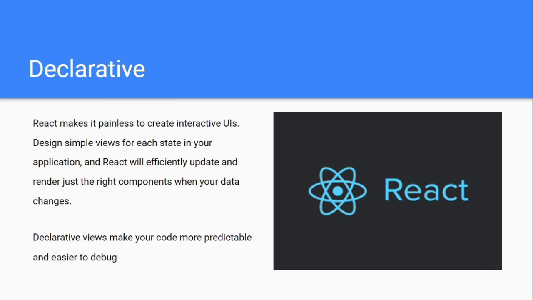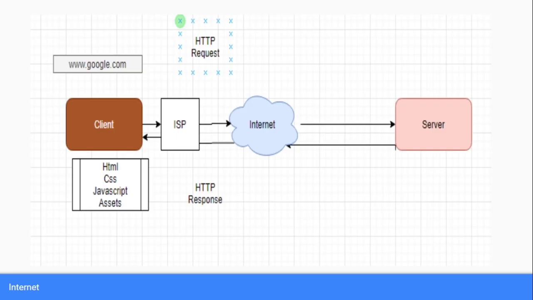Before understanding declarative, you should know how the internet works. In your browser, suppose you type www.google.com, after that what happens? Your ISP, or internet service provider, will take your request from your computer to the internet and search for the Google server somewhere on the internet. It will find the Google server and download some files from it to your computer, and those files are basically HTML, CSS and JavaScript, because those files are required to show your page and your browser only understands HTML, CSS and JavaScript.